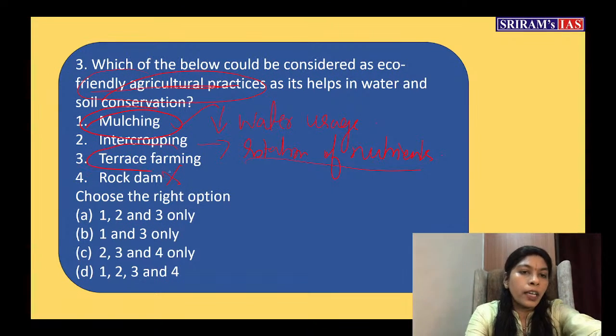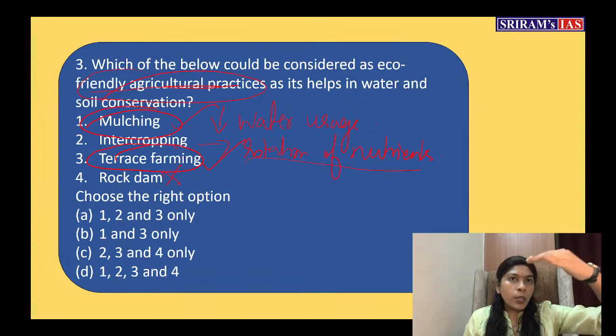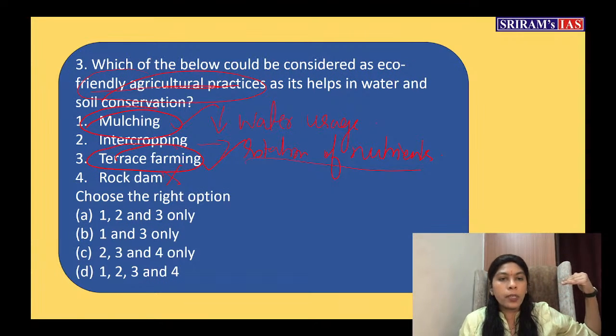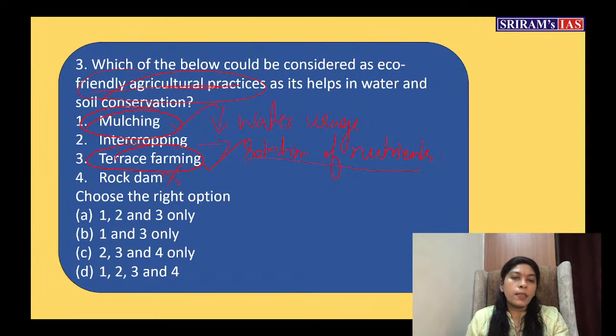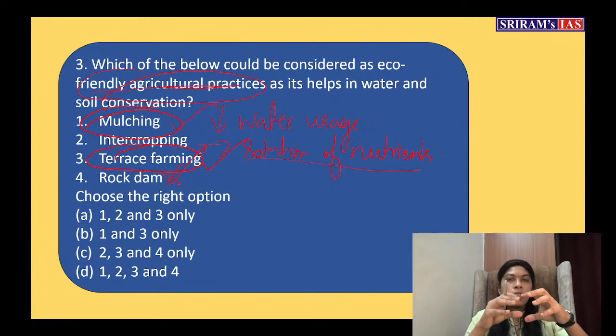Then comes terrace farming. We already studied about this. In the hill areas, in order to avoid soil erosion and water flowing down and removing the fertile topsoil, we are using terrace farming. Again, the fertilizer usage will be less, as chemical fertilizers and all will not be used in terrace farming. Same with rock dams, using certain stones and gravels.